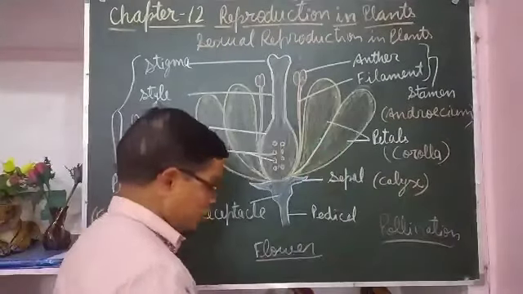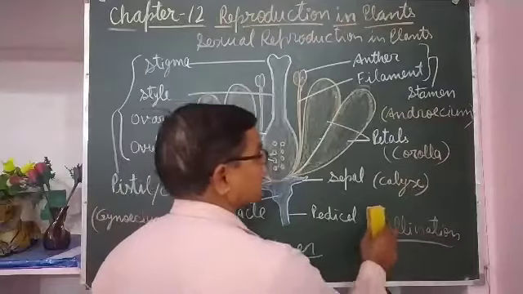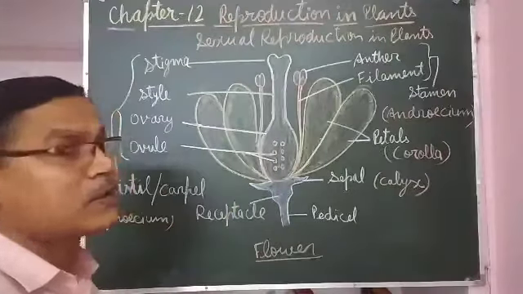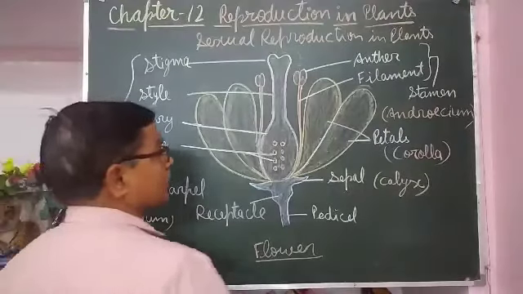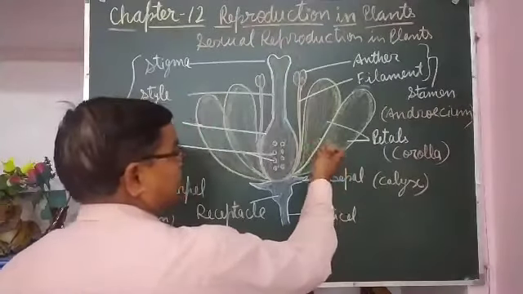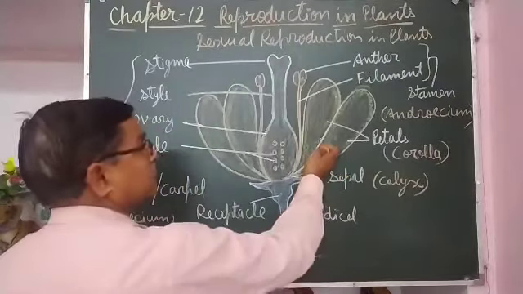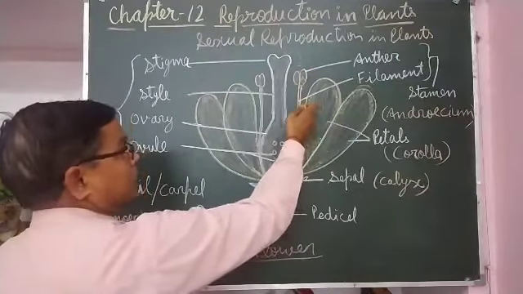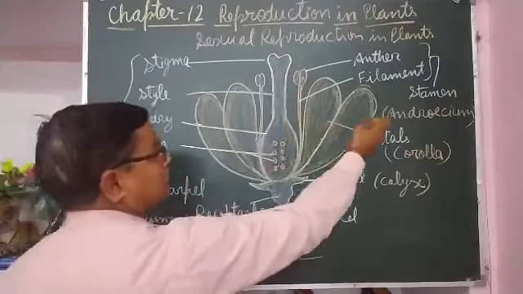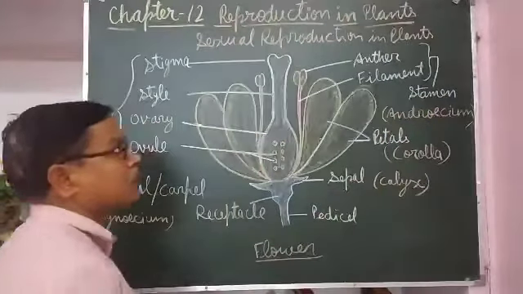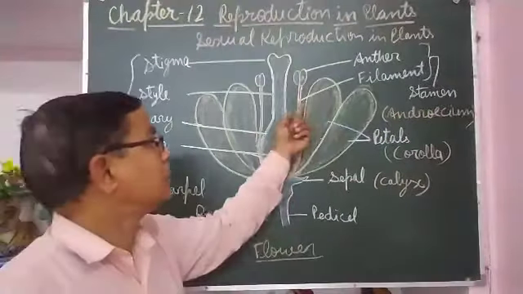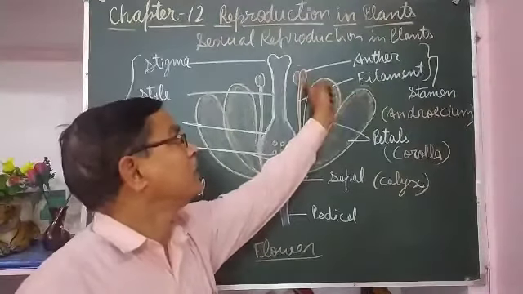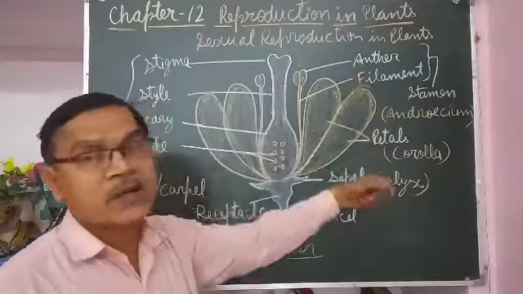Petals are attractive for attracting the insects. So the role of petals is to attract the insects; after pollination, there is no role of petals. And after that, there is the stamen, that is the male part of the flower. The stalk of the stamen is called the filament, and the knob-like structure at the top is called the anther.